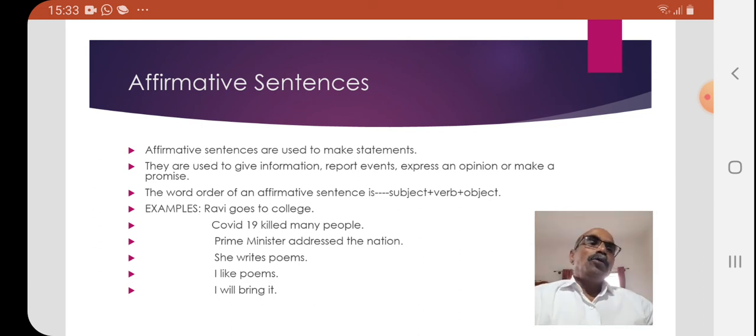I like poems. I will bring it. Here, the speaker is making a promise. So, it can be said affirmative sentences are used to make statements, that is, they are used to give information, they are used to report events, they are used to express an opinion, and they are used to make a promise.